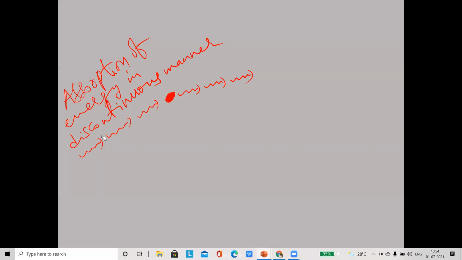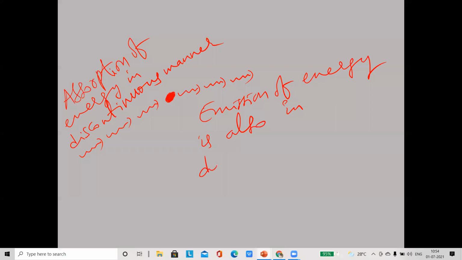So in a discontinuous manner, absorption of energy takes place, and emission of energy is also in a discontinuous manner. Means the heat, the energy, is absorbed or emitted by a body in a discontinuous manner, according to Max Planck's quantum theory.